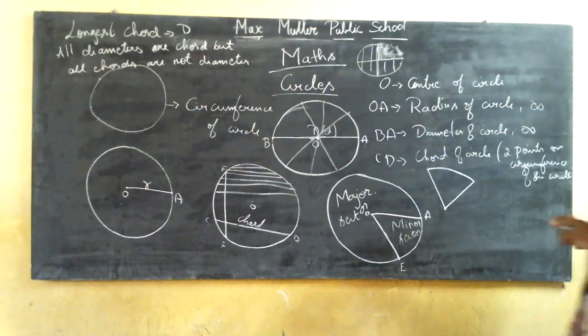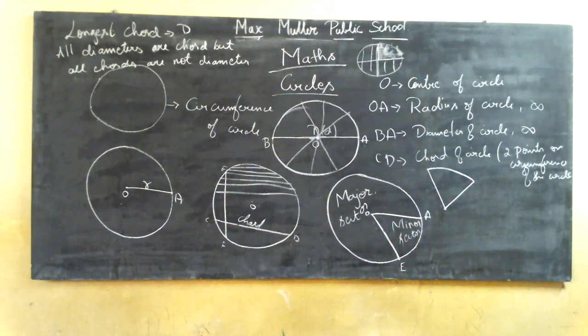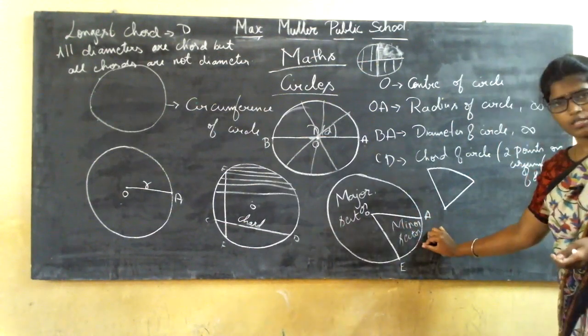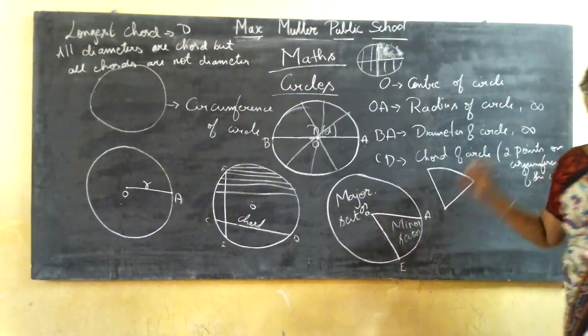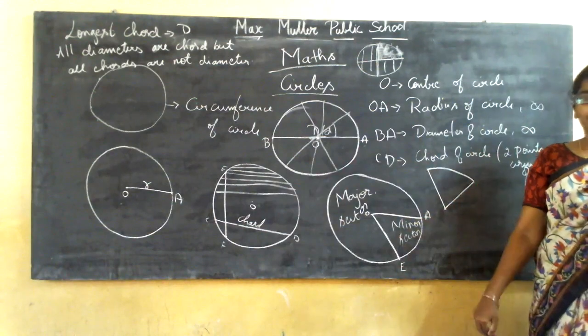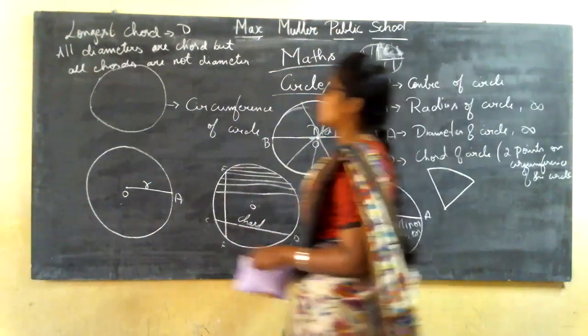And how can you say whether it is a minor sector or a major sector? If it is representing the smaller portion of a circle, then it is the minor sector. If it is representing the larger portion of a circle, then it is the major sector. Clear? So you are clear with sector.